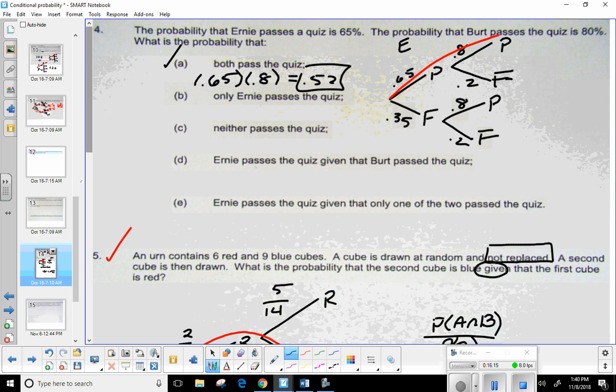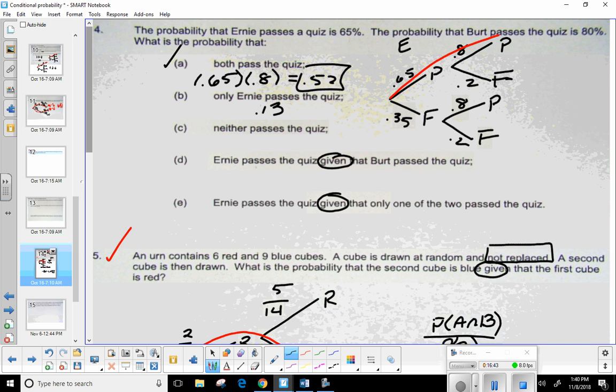All right. Anyways, what did you guys say? B. I got 0.13. Only Ernie passes. Okay. So there you go. You just go right along, 0.65 times 0.2. All right. And D and E, those are the ones you're going to be looking at in terms of the conditional probability. Hey, Emily. So the conditional probability are the ones that you want to use the formula for. You can't just multiply.